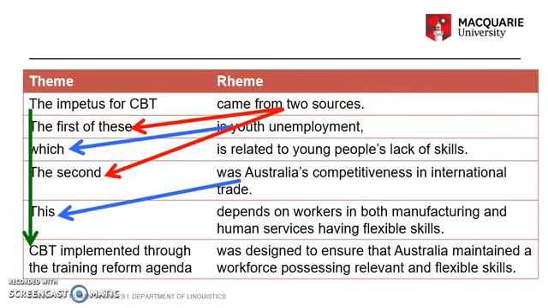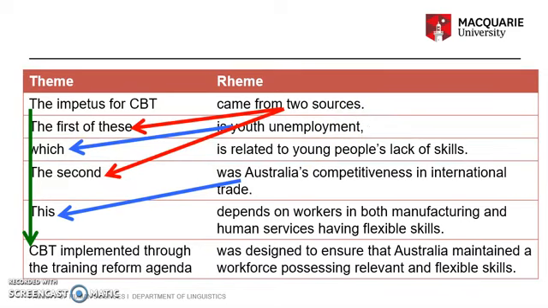In this way, we can see the writer has told us what they are going to talk about, the two sources, and then they talk about each of the two sources in turn. This theme here is a clause theme. It comes from the rhyme of the previous clause in the same sentence. Here is a pronominal reference to the same thing, youth unemployment.